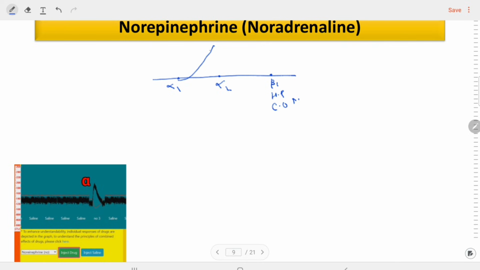So there is a strong elevation in the BP, and because the BP is elevated, the peripheral vascular resistance increases, that will lead to activation of the reflex phenomena from the vagus nerve again, that will lead to the decrease in the heart rate. So here in the graph we can see a decrease in the heart rate and an increase in the BP.